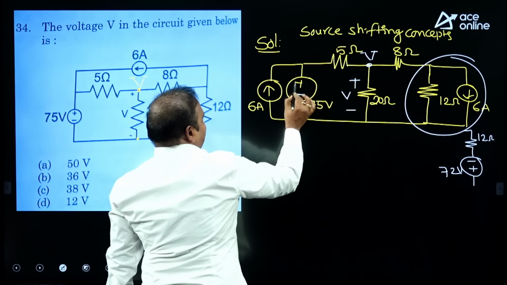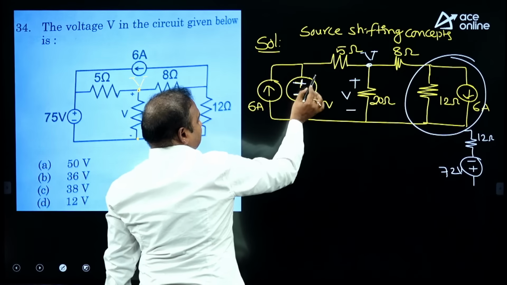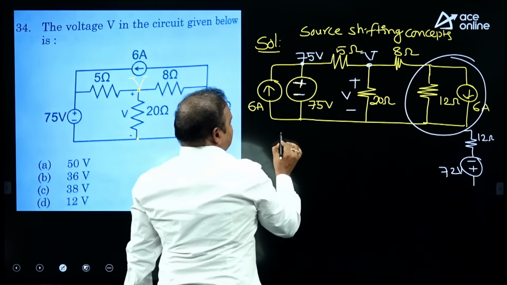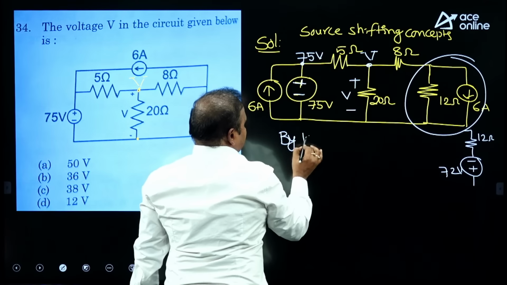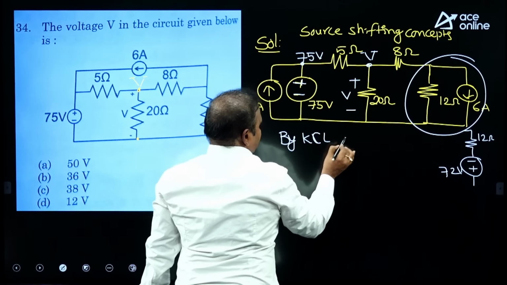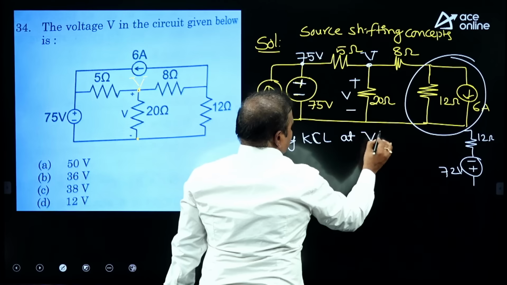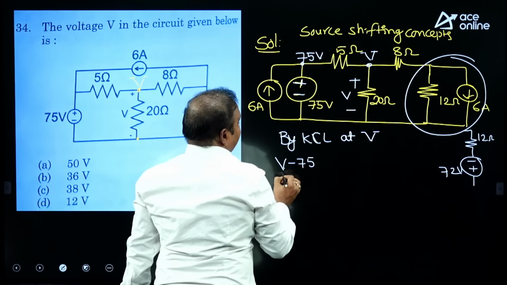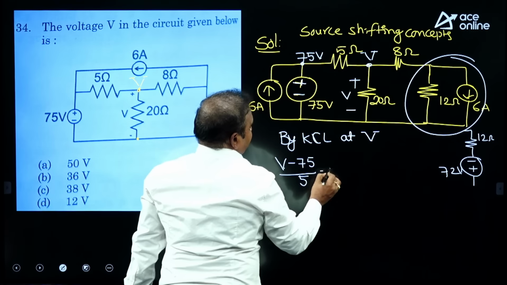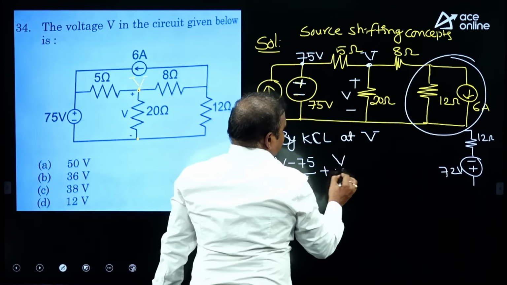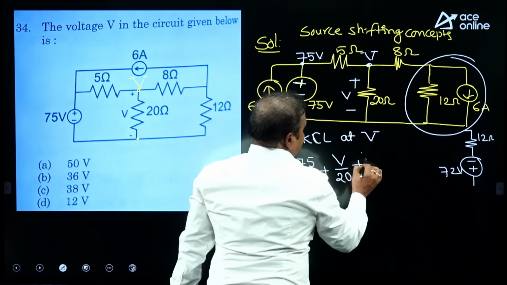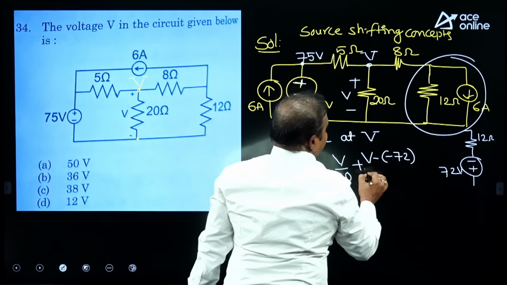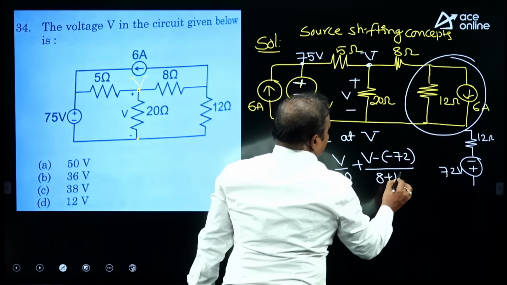Since here the ideal current source and voltage source both are in parallel, the voltage is the same. That is why by KCL at V, you can write the expression (V minus 75) by 5 plus V by 20 plus (V minus of minus 72) by (8 plus 12).